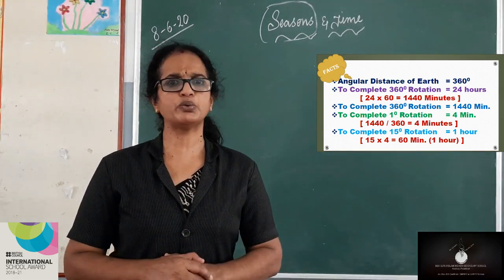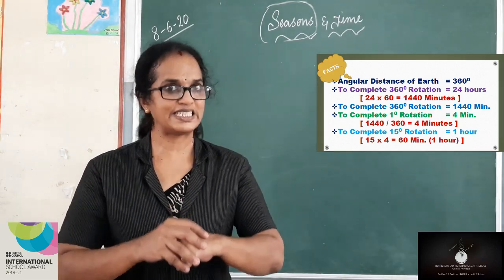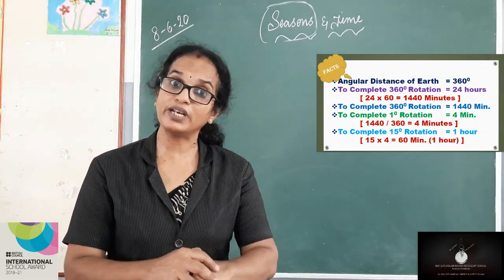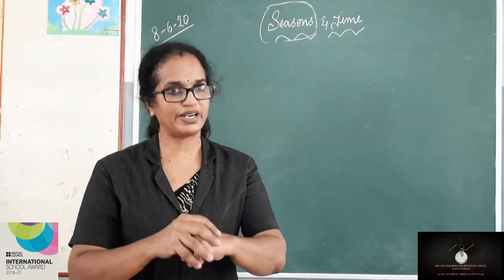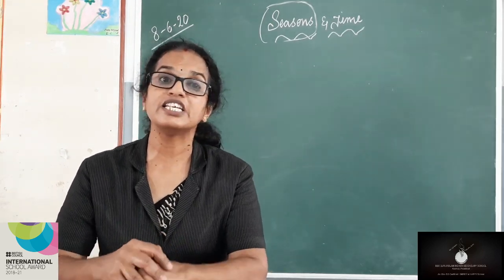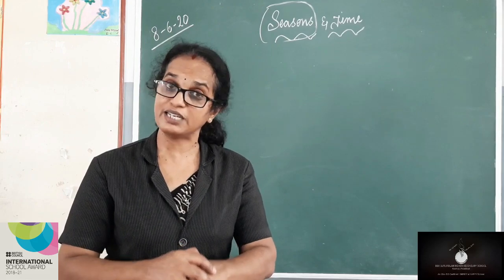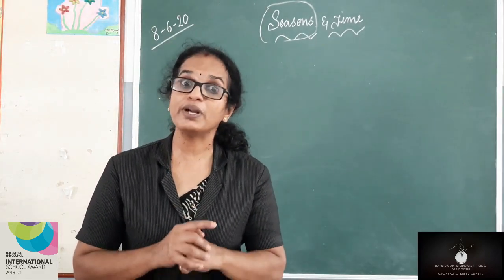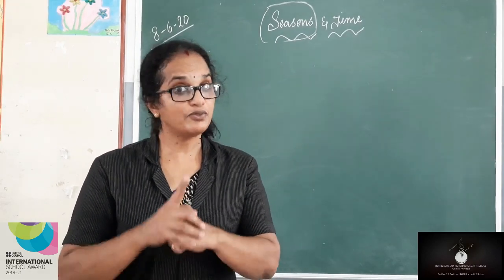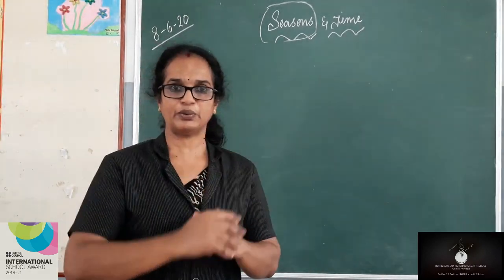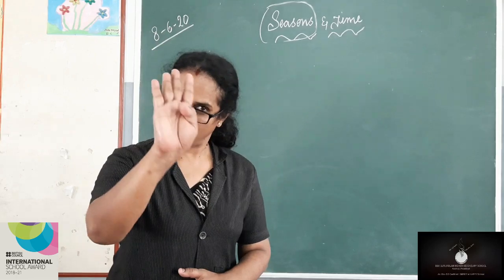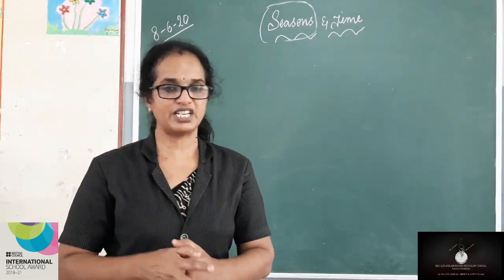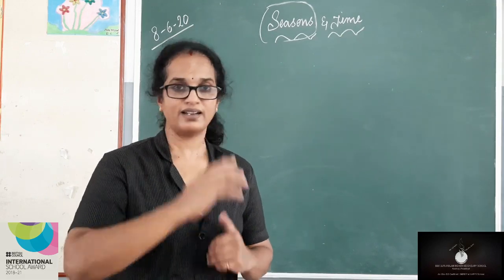So what will be 2 degrees? You are right, it is 8 minutes. 3 degrees takes 12 minutes. 4 degrees takes 16 minutes. So 15 degrees is equal to 60 minutes, that is equal to 1 hour. So what did you understand by this? To complete 1 degree rotation, the earth takes 4 minutes, and to complete 15 degree rotation, the earth takes 1 hour.